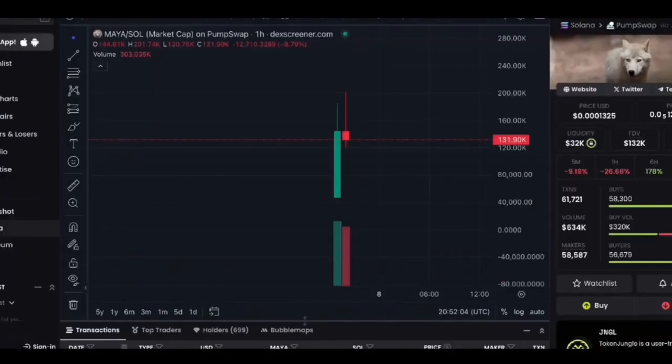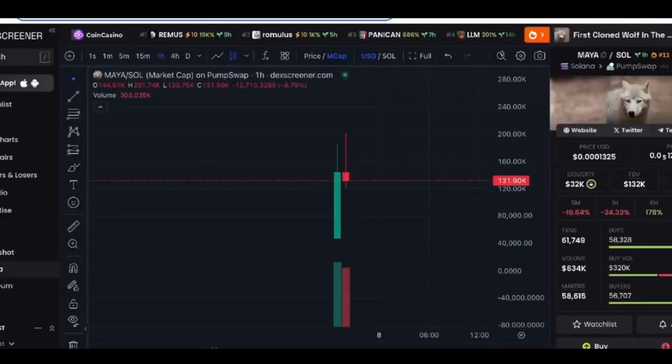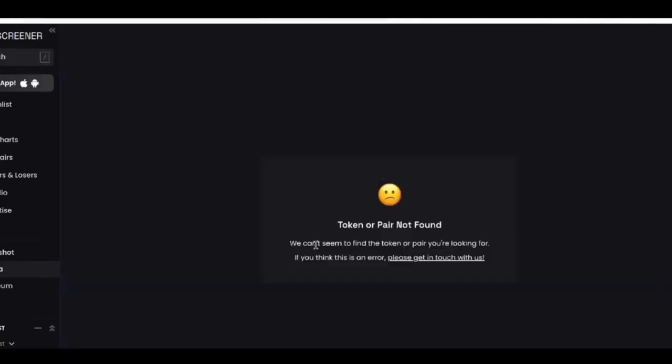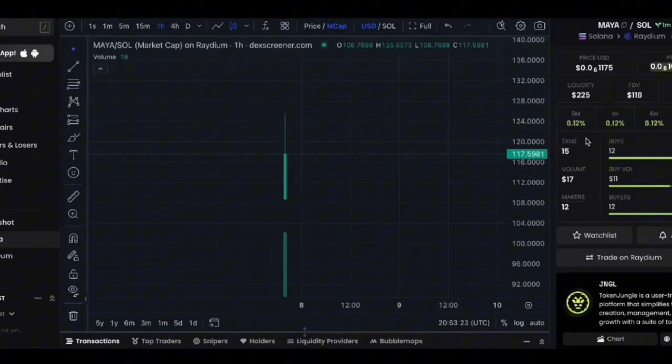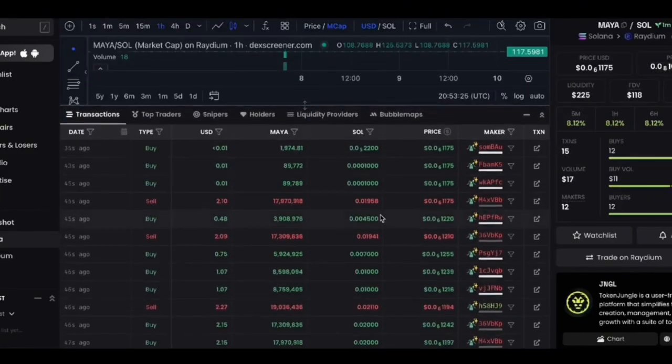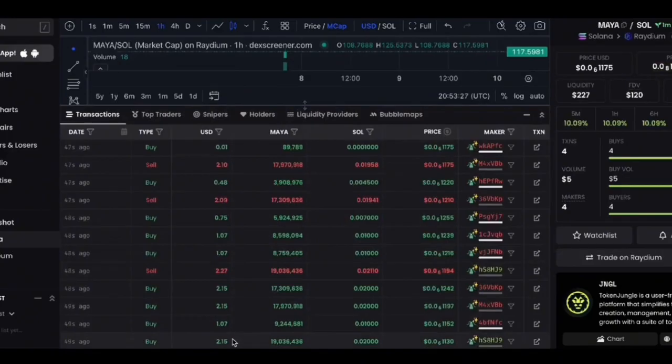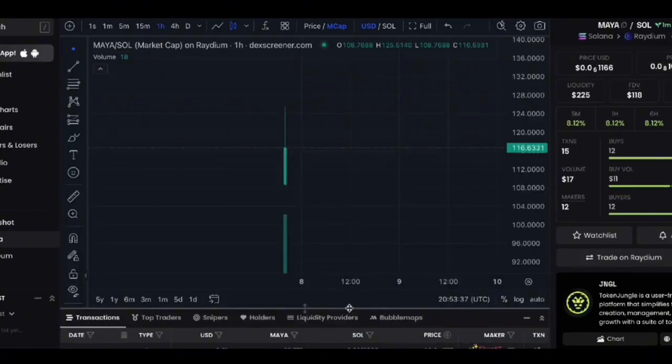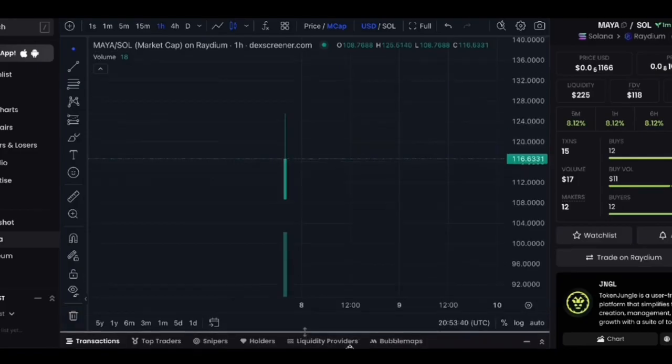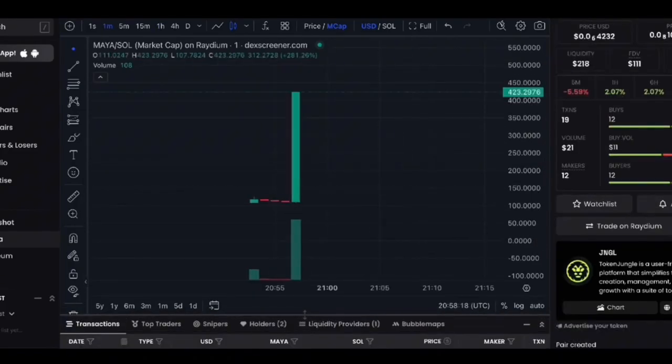So snipers have entered and exited. Here we can see that someone was buying and selling for $2. And at the moment, our chart looks as follows. A little more time has passed, and someone is gradually buying up our coin. And on the chart, we see such movement, which is quite pleasing. Then our coin is gradually being sold, and the chart is slowly starting to take shape. About 3 to 4 minutes have passed since the token was created.